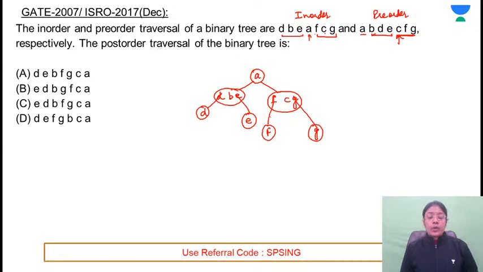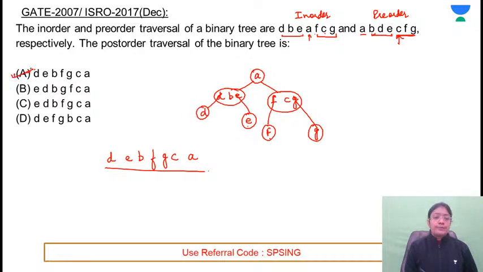You know that very well. Mark positions and write the post-order, or you can always take out the leftmost leaf nodes. Among the 4 leaf nodes, D is the leftmost. D, then E, then B, then F, G, C, and then A. So this is the post-order, that is nothing but option A.